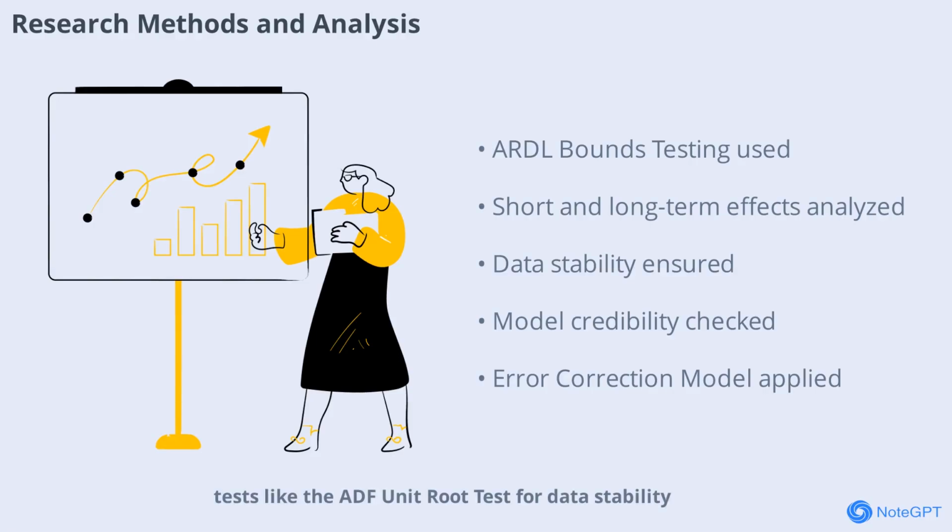They ensured the reliability of their findings by applying tests like the ADF unit root test for data stability and the error correction model, ECM, to see how quickly the economy returns to equilibrium after a shock. Additional tests such as Breusch-Godfrey and CUSUM check the model's credibility and stability. This rigorous approach ensures that the results are robust and meaningful for policymakers and stakeholders.